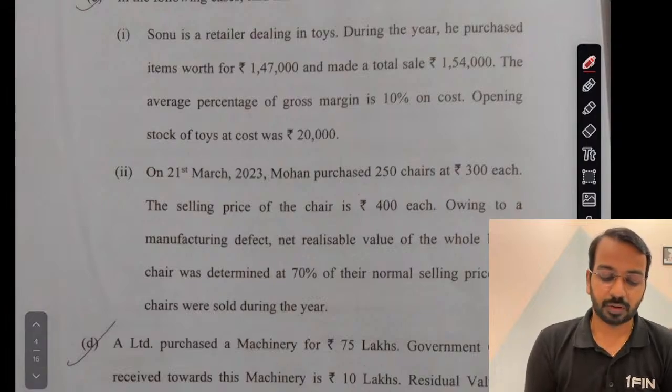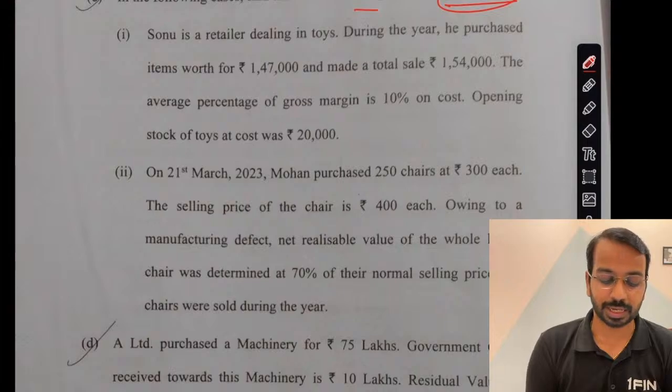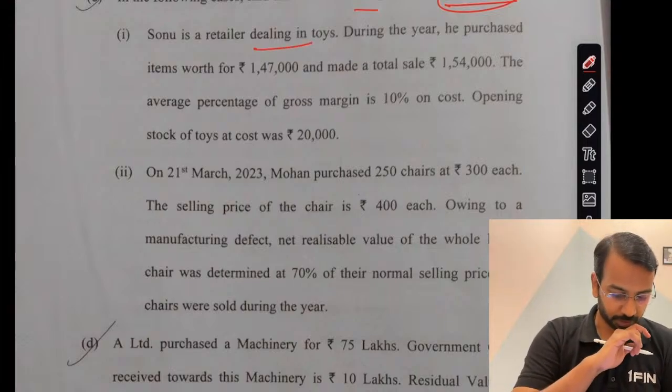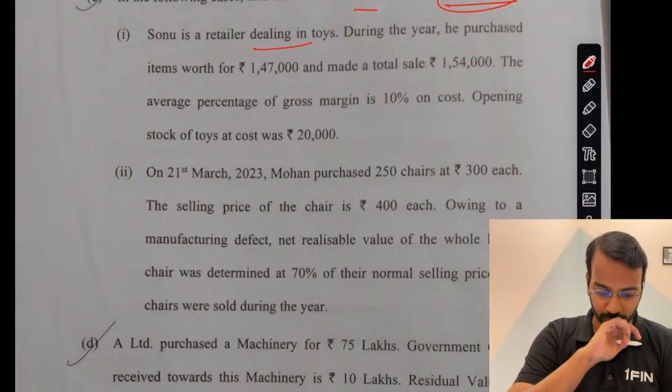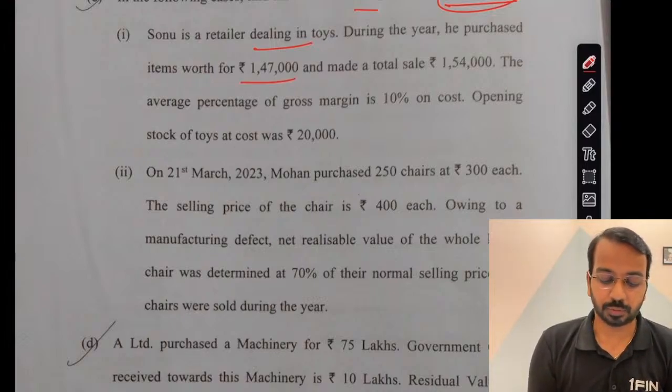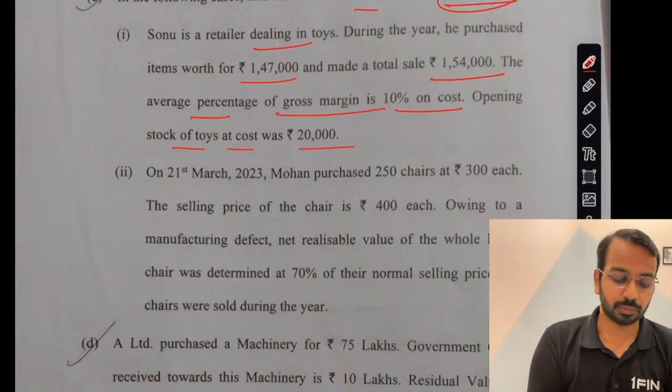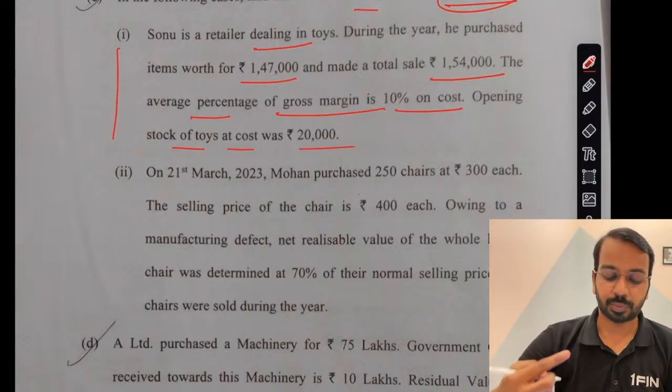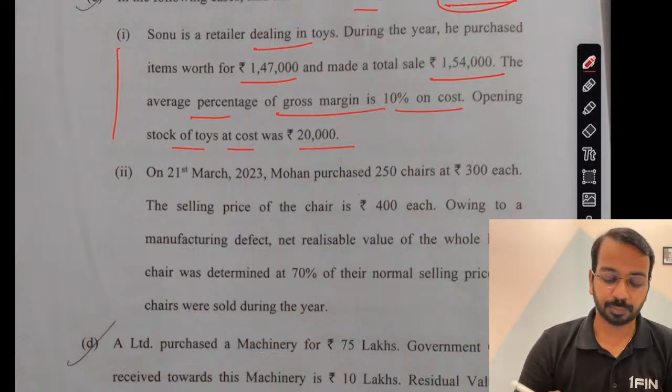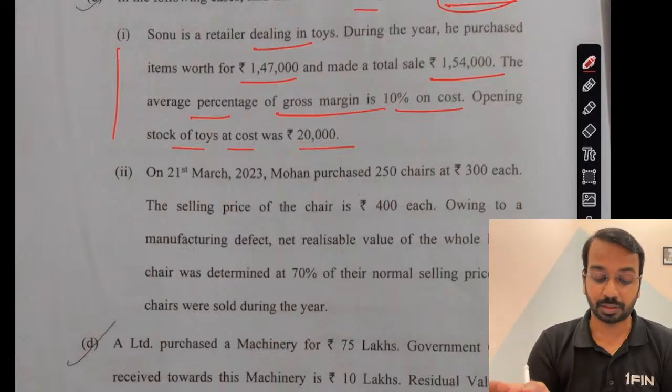Then find the value of closing stock as per AS 2. Generally, it is tested frequently as well. Retailer dealing in toys. During the year, purchase items worth 147, sale of so and so, opening average percentage of gross margin is 10% on cost, and stock of toys at cost was 20,000. Now here, we have to calculate the gross profit, and based on that we have to see what is the value of inventory.